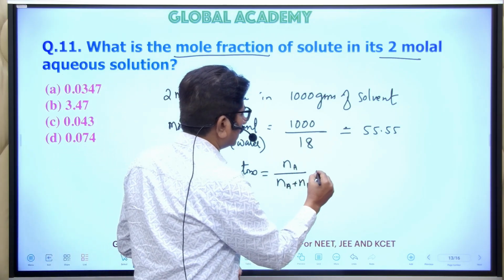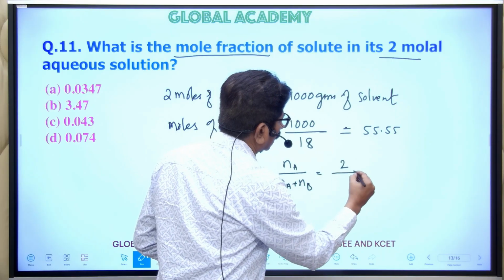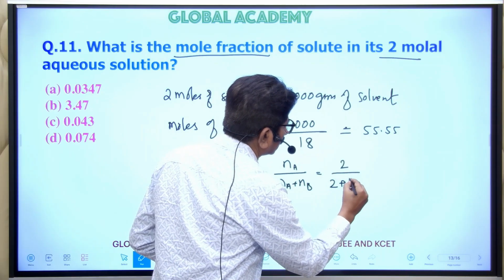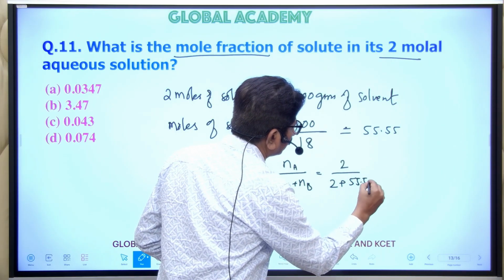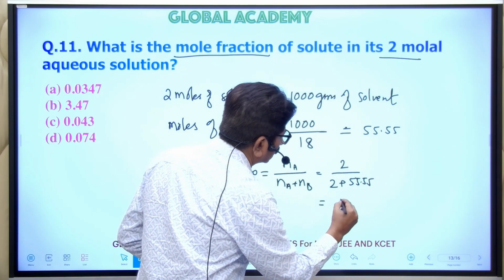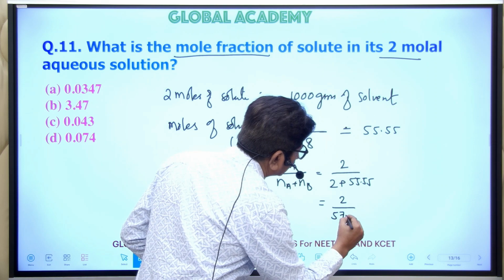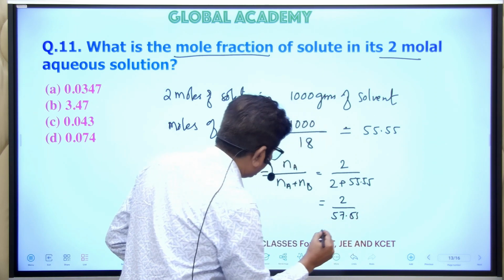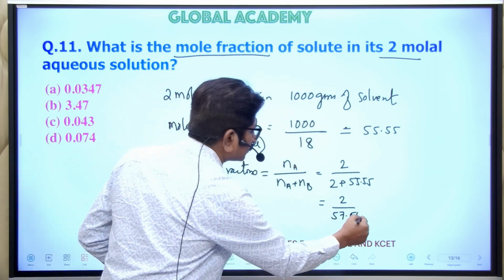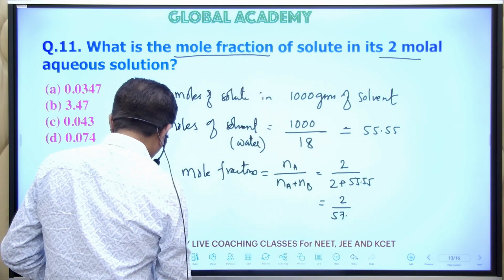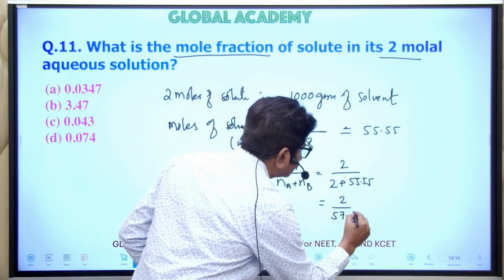So this is equal to 2 upon 2 plus 55.55, which is equal to 2 upon 57.55.